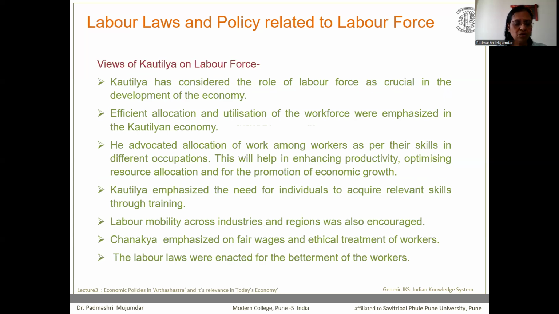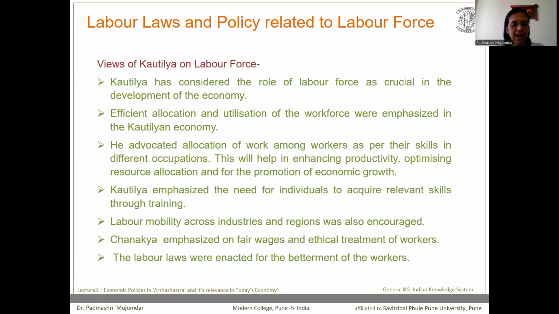Now let us move on to the views of Kautilya related to labor, labor laws, and policies recommended by Kautilya on labor force. Kautilya has considered the role of labor force as crucial in the development of the economy. Efficient allocation and utilization of labor force were emphasized in Kautilyan economy.